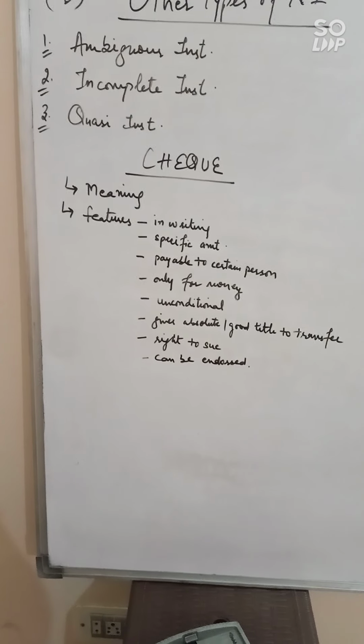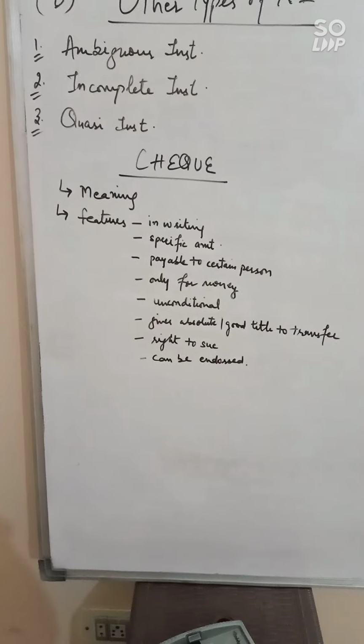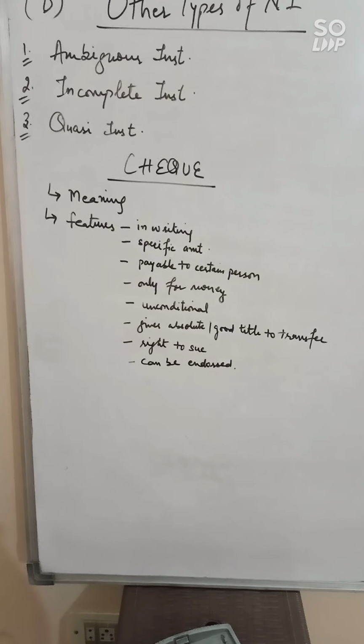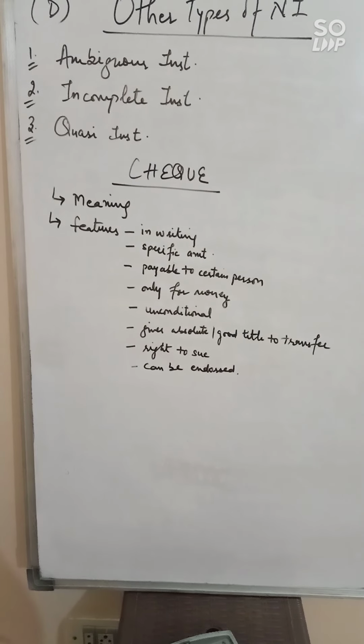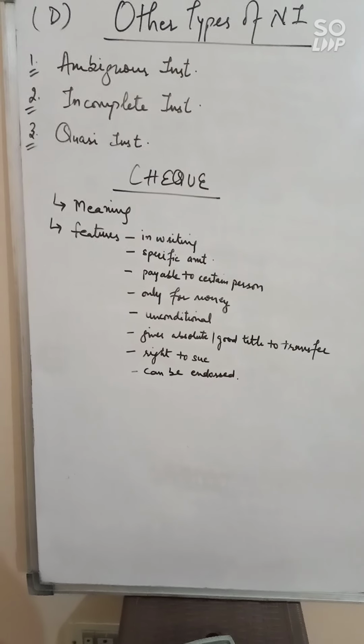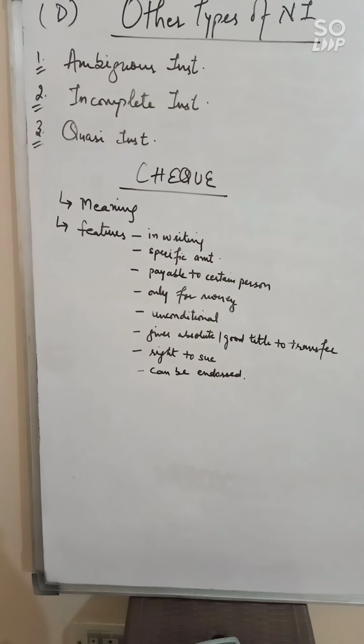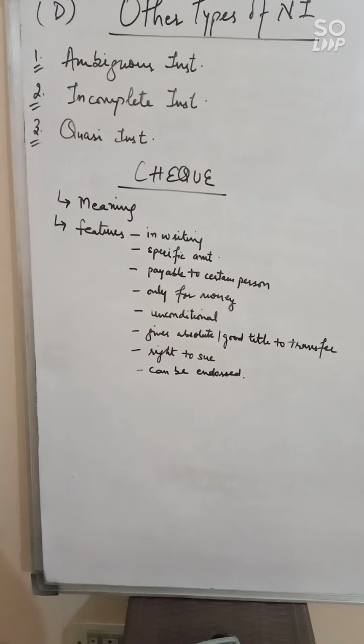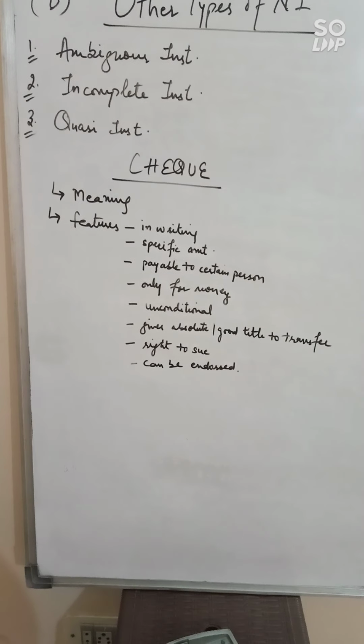Third is quasi instrument. Quasi is also known as a partial instrument, such as government promissory notes, hundis, railway receipts, bill of lading, etc. All these instruments are considered as negotiable instruments because they have some features of negotiable instruments.